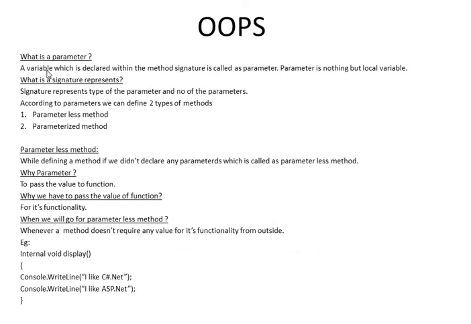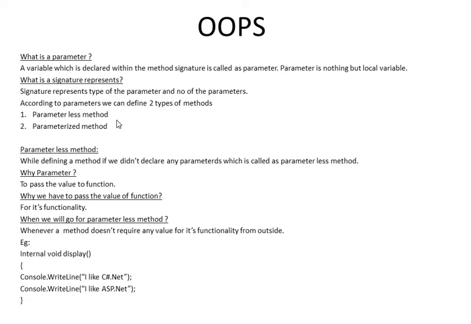Next is the parameter. What is a parameter? A parameter is a variable which is declared within the method signature. A parameter is nothing but a local variable. So in the method signature, while passing the argument, that is a parameter. What does a signature represent? Signature represents the type of a parameter and the number of parameters. So that is the arguments or parameters.